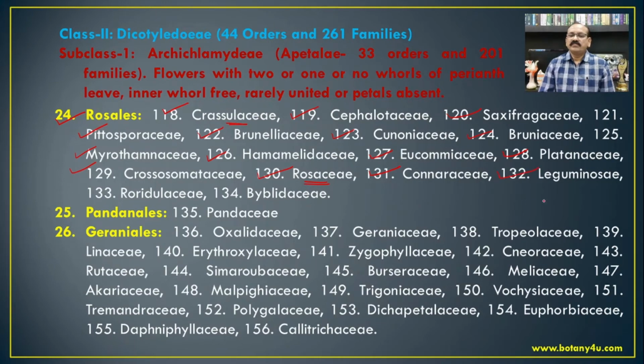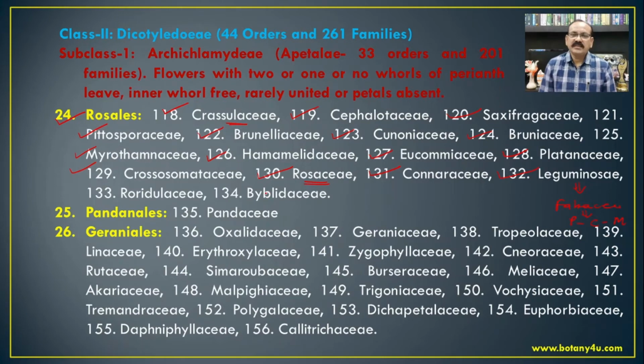Leguminosae. Nowadays, this family is known as Fabaceae, which includes three subfamilies, that is Papilionaceae, Caesalpiniaceae and Mimosaceae.